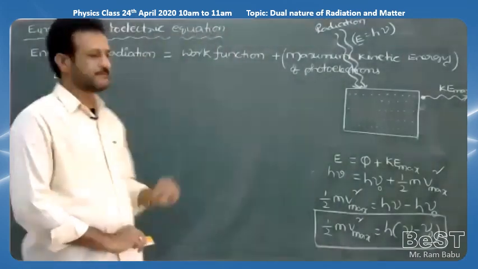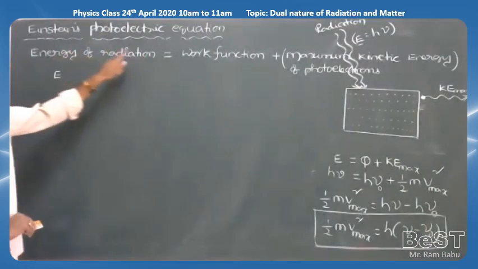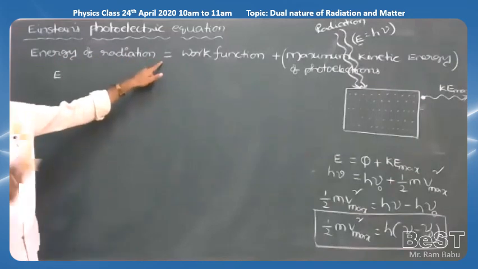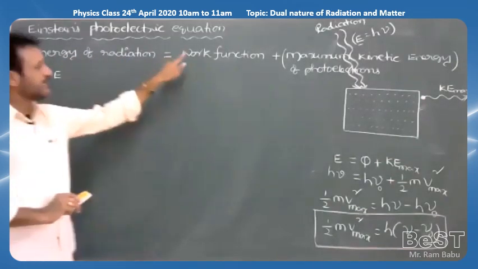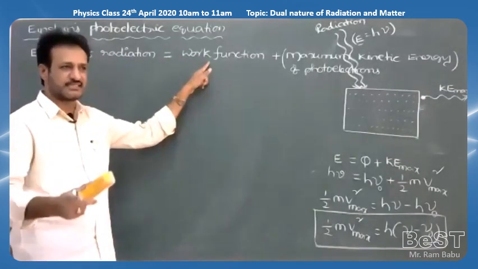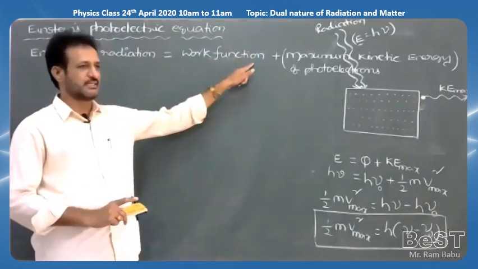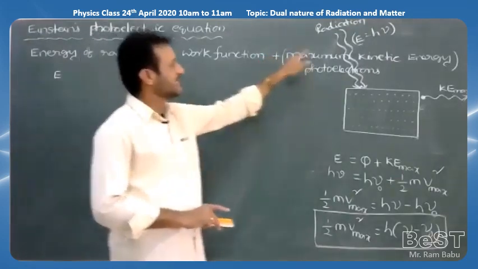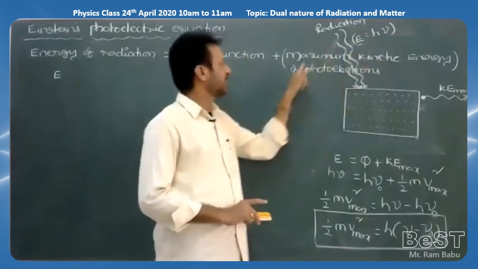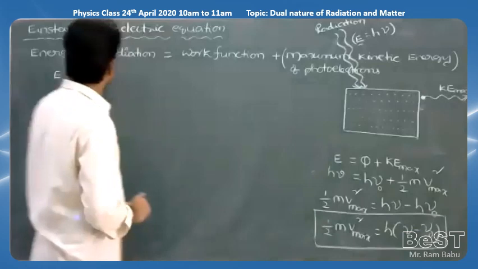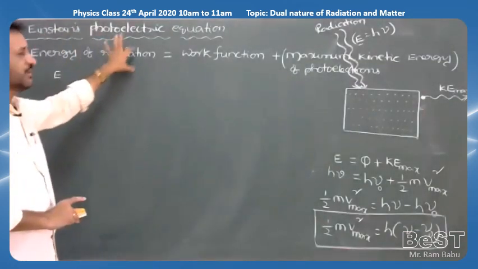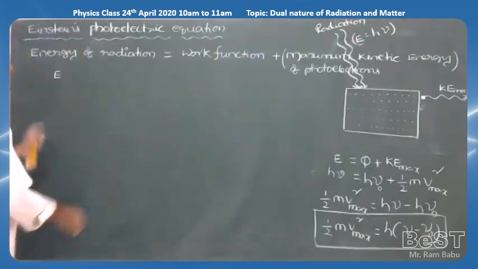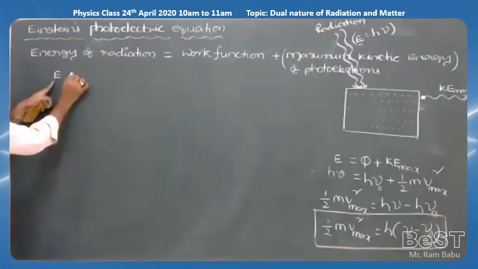So now we can write here, energy of the radiation or energy of the photon is equal to 2 points we said. One is some part of energy is used to eject photoelectrons, that is also called as work function, plus second point, rest of the energy used to give maximum kinetic energy to photoelectrons. That's why here you should write energy of the incident radiation is equal to work function plus maximum kinetic energy of photoelectrons.